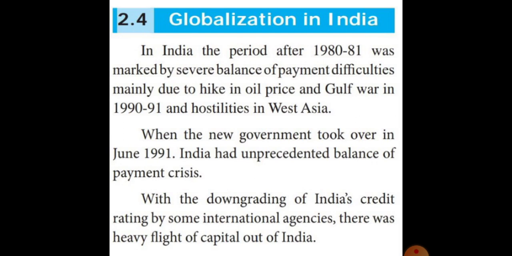That means monetary transaction difficulties came due to a hike in oil price. Hike means increase. Okay, the increasing oil price and the Gulf War in 1990 to 91 gave some difficulties